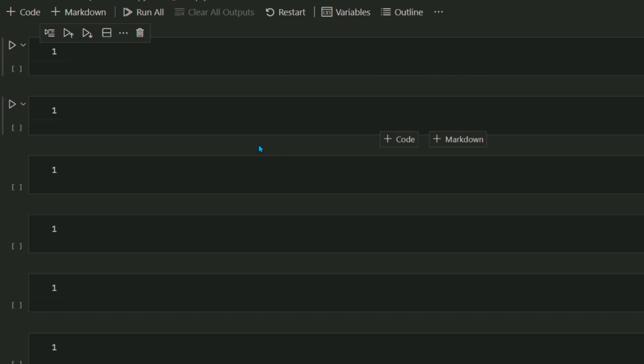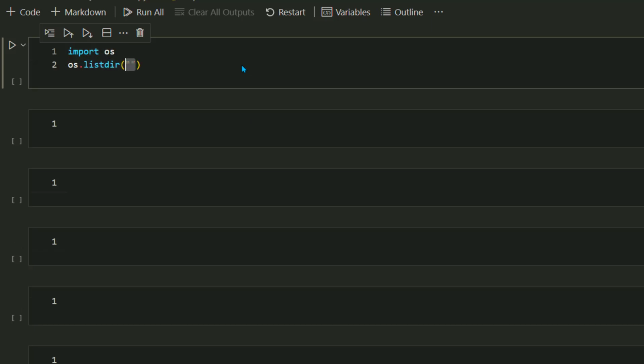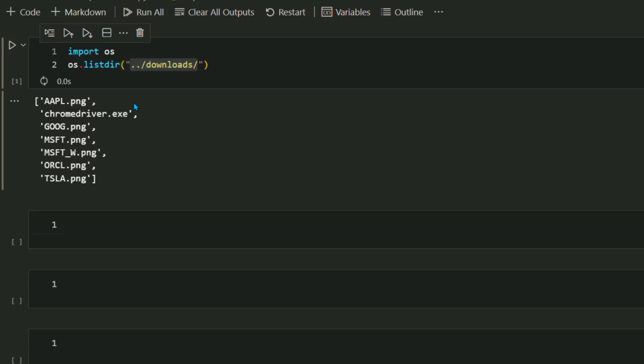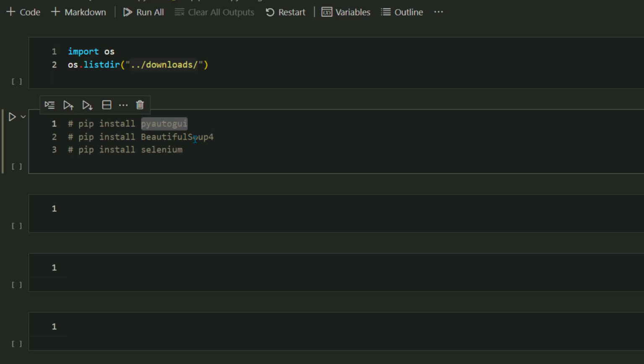Well, enough with the talk, now let's jump onto the code. Let's import the OS module here and list the contents of the directory. Once you run this, you will see there's a file called chromedriver.exe, and this is the actual Chrome driver which is used to run the Selenium package.